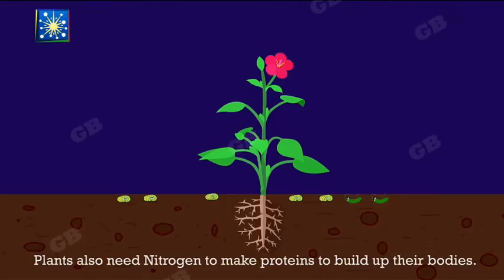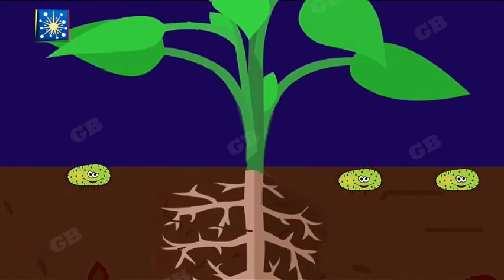The plants also need nitrogen to make proteins to build up their bodies. The atmospheric nitrogen is taken by soil bacteria and then converted into nitrates and nitrites. The plants get these nitrates and nitrites from the soil.